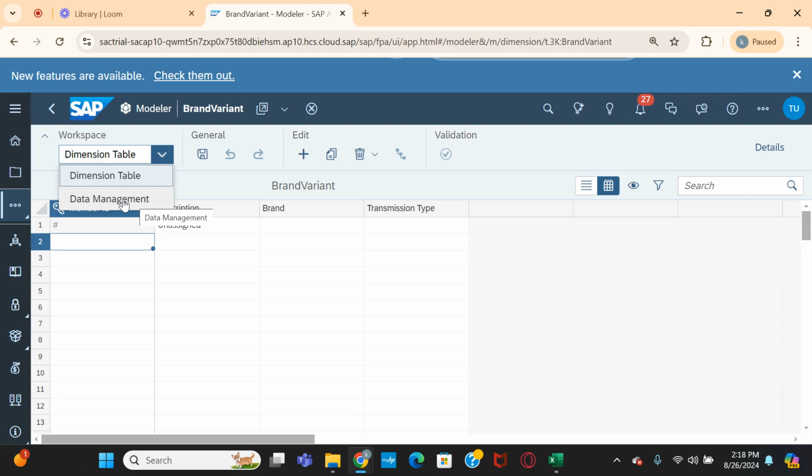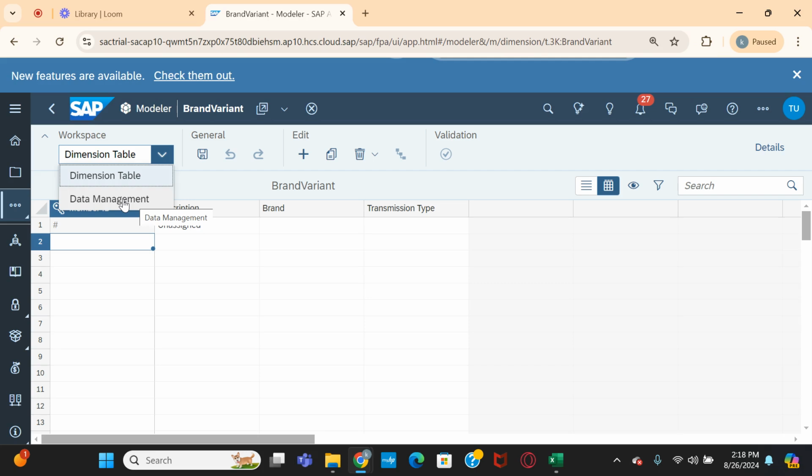So here you can see data management for the dimension table. It means you can upload your master data directly into the dimension table without assigning this dimension to any model. That's one enhancement I have noticed.